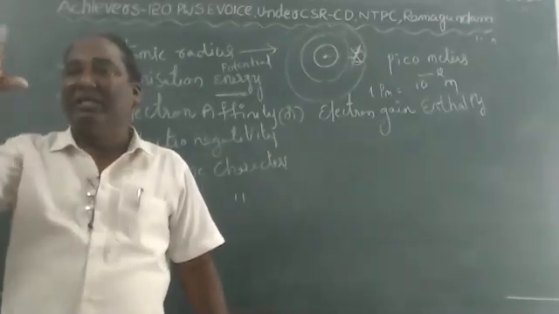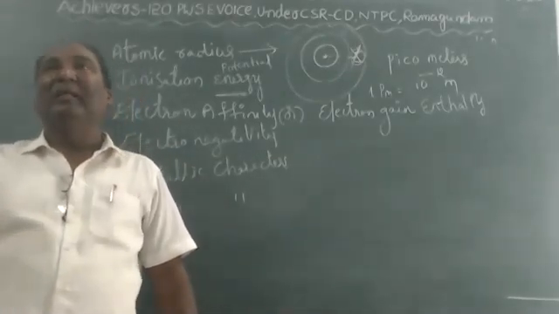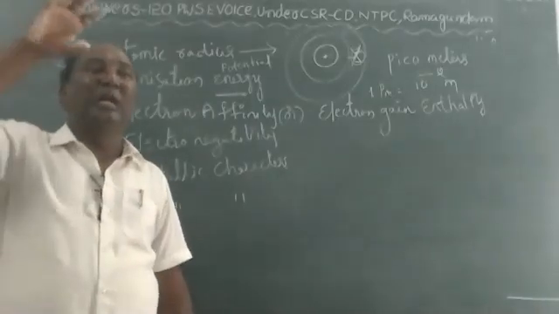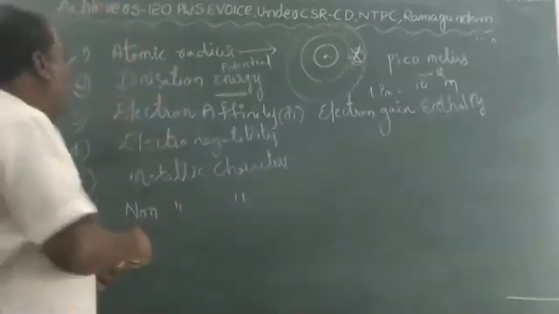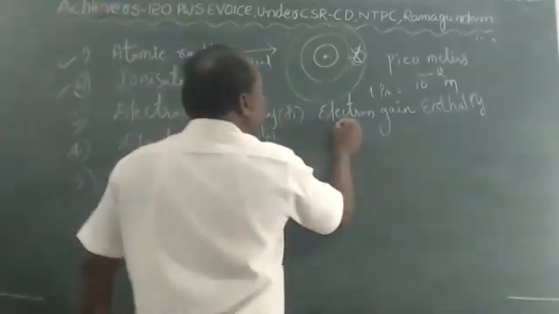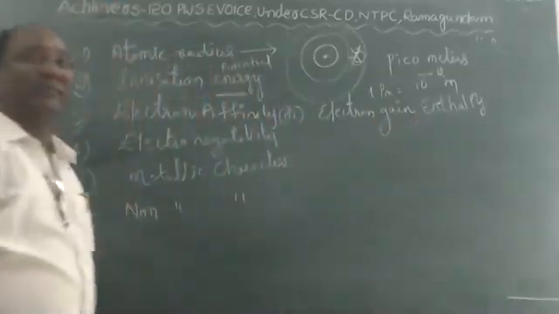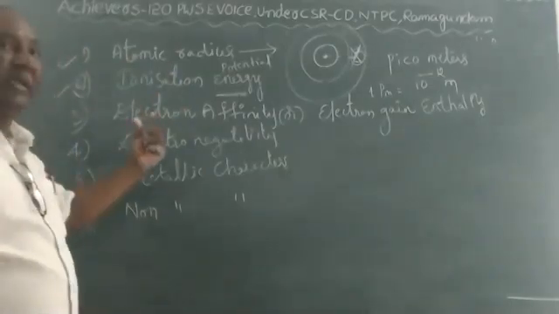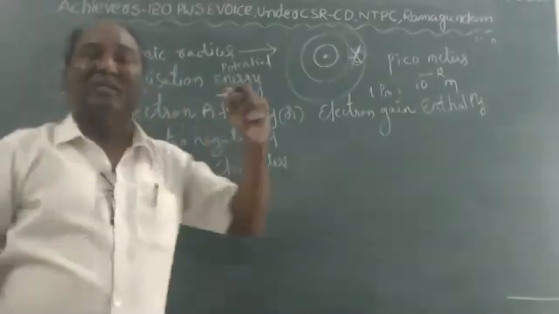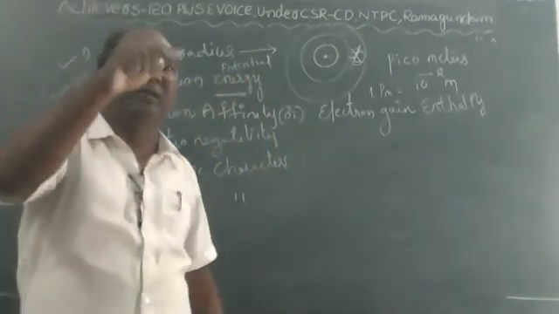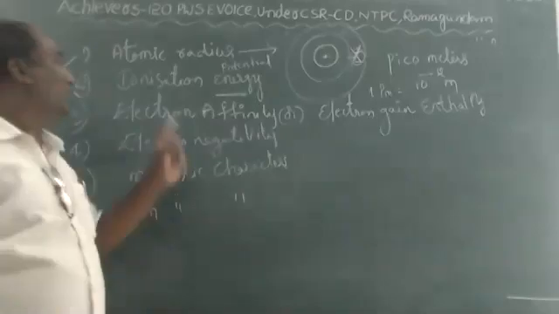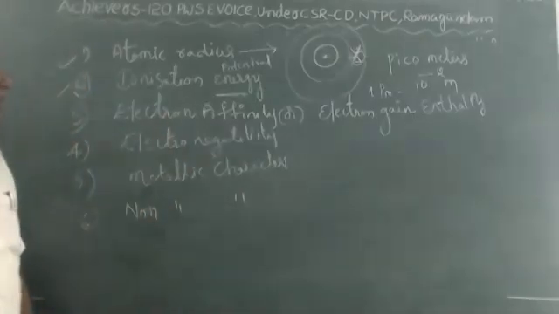When the energy is liberated when one electron is added to an atom that is gaseous in state, it is called electron affinity or electron gain enthalpy. Electron affinity means the energy liberated when one electron is added to the gaseous atom.